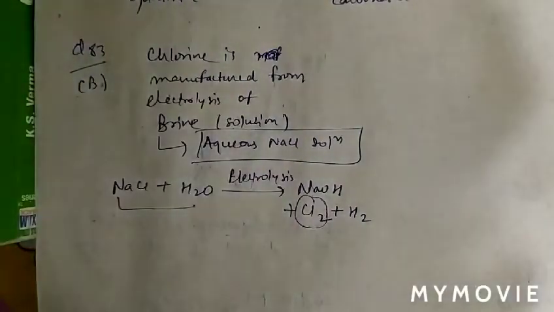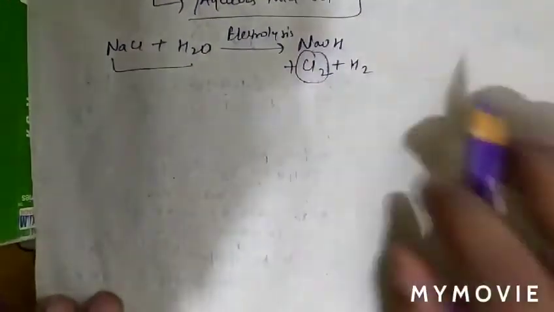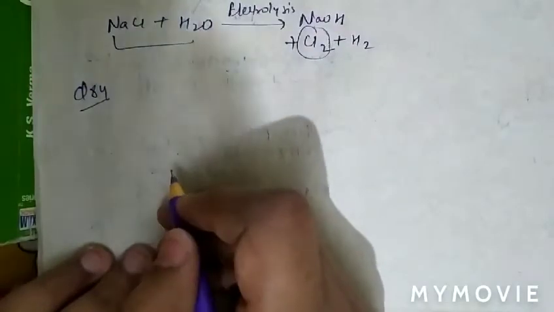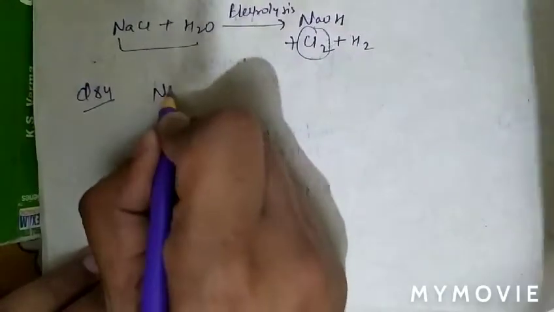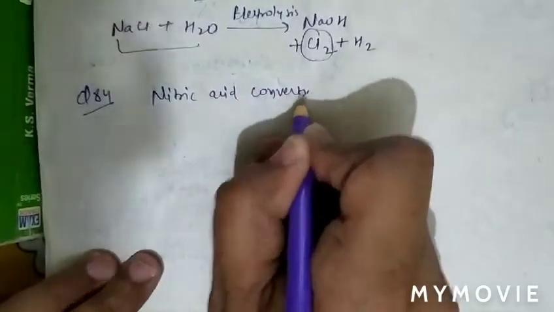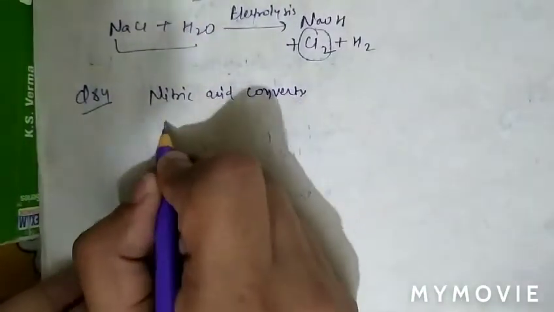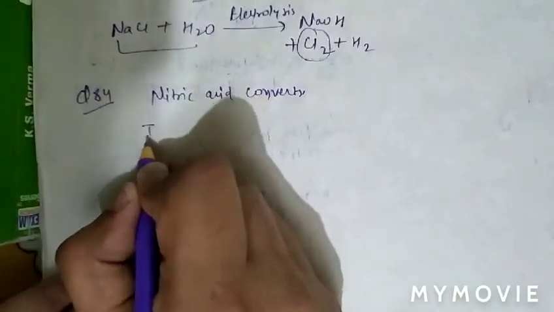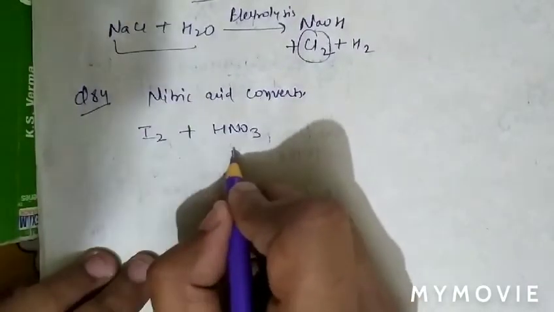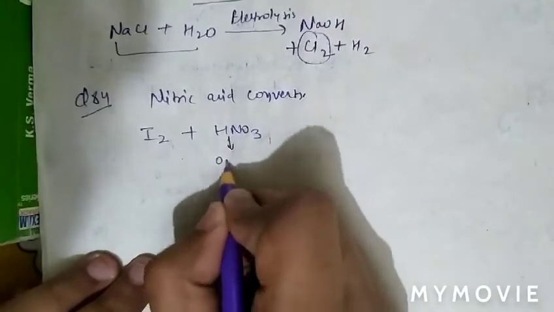See question number 84. In question number 84, what is given there? The question is, nitric acid converts iodine into. As we know that when I2 reacts with HNO3, HNO3 acts as an oxidizing agent.